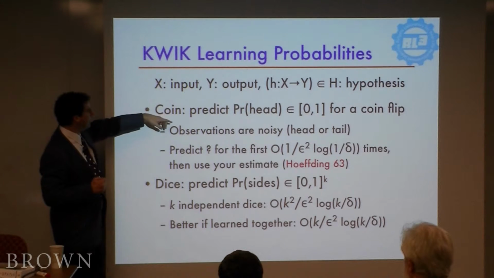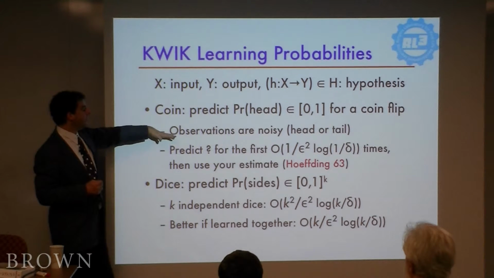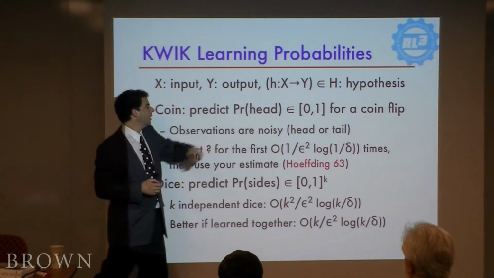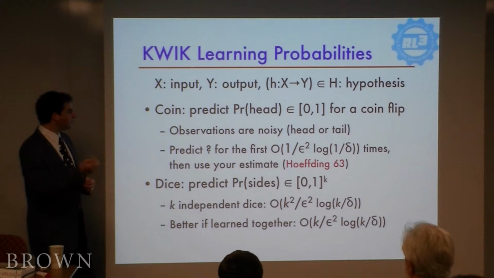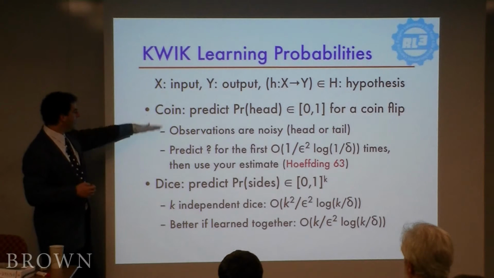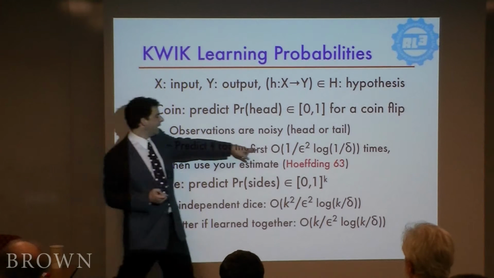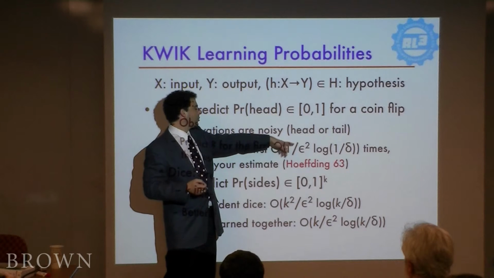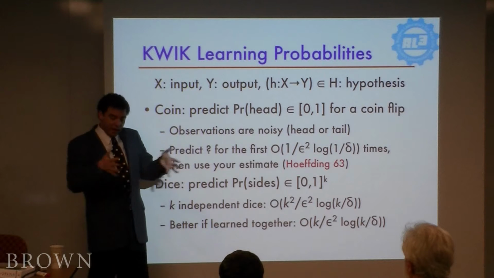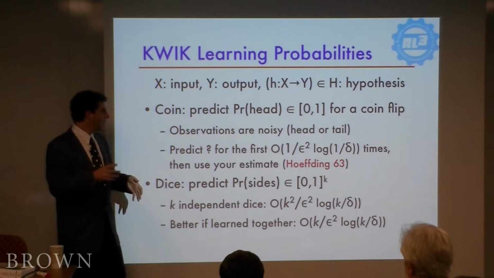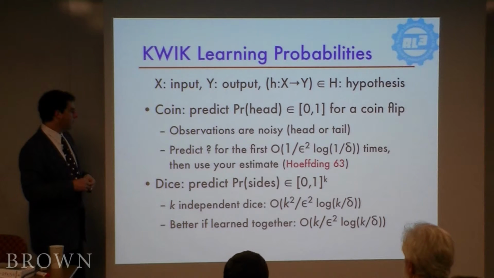So coin learning is one of them. Predict the probability that a coin is going to come up heads. The observations are noisy here. It only gets to see whether it came up heads or tails. But it has to use that information to estimate the probability accurately. And the way that you can do that is the learning algorithm can just say, I don't know, a whole bunch of times. In fact, proportional to 1 over epsilon squared times log of 1 over delta. If it does that, it has enough data that it can very accurately, with high probability, estimate that probability. And that's just based on standard Hoeffding bound type arguments. So that's one way to do it.